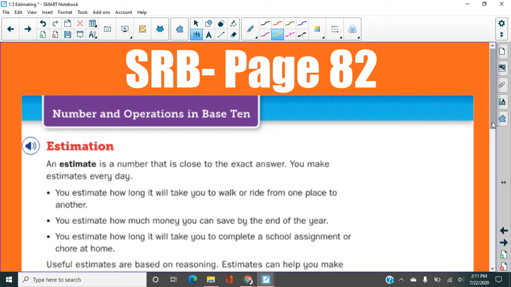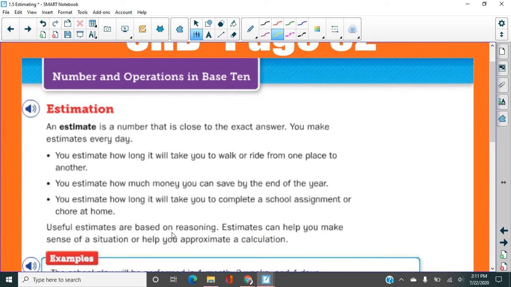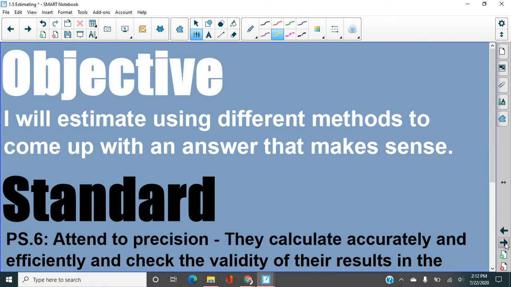And so useful estimates, it says, are based on reasoning, meaning that you don't just guess, right? When mom's trying to tell you how long you have until you get there in the car, she doesn't just pick a random number out. Doesn't just say like 16 hours, right? They're based on reasoning, based on some evidence. Estimates can help you make sense of a situation or help you approximate a calculation, right? Get close to a number. So, our goal today is to estimate using different methods to come up with an answer that makes sense. And we're working with a problem solving standard here, right?